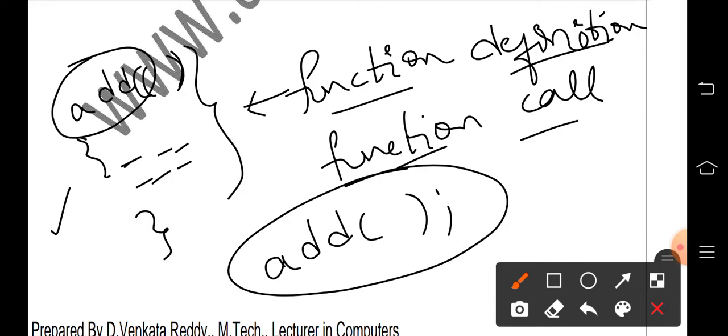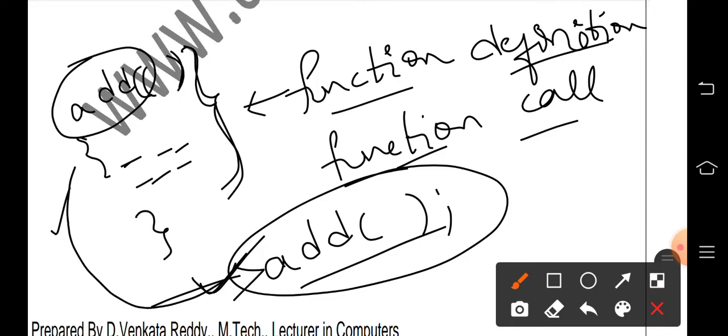Generally, when we start to execute a program, the function will not be executed until and unless it is called. A function will be executed only when it is called. When it encounters this statement, this is known as a function call. Immediately the control returns to the function definition and it executes this block of code. This is about function definition and function call.